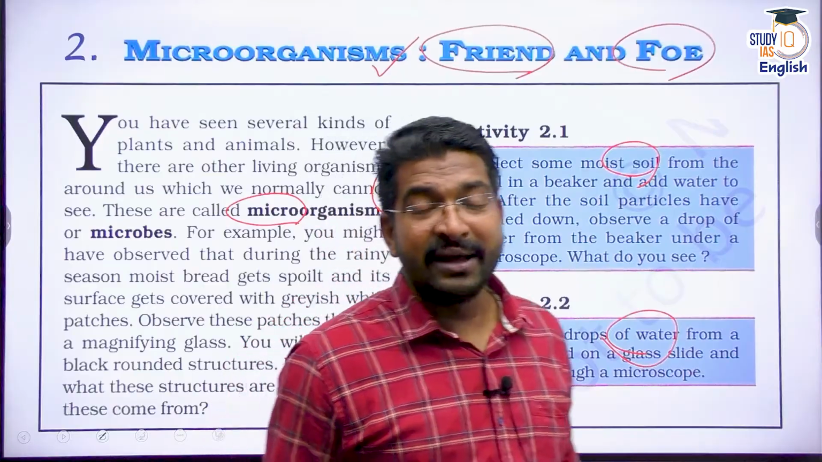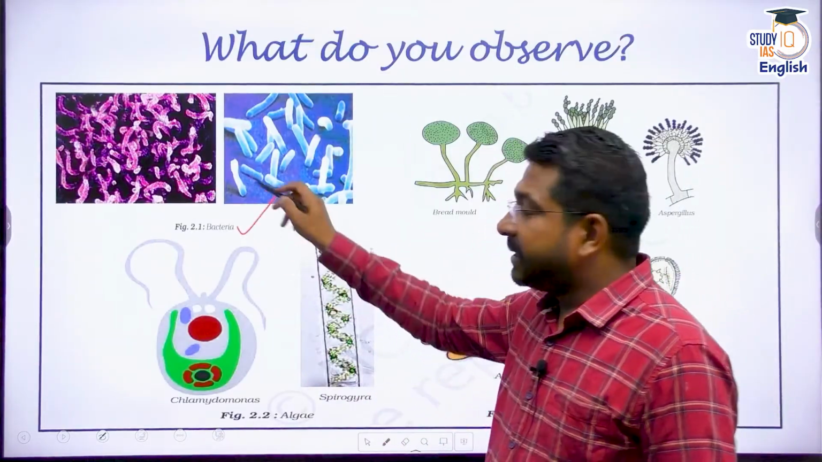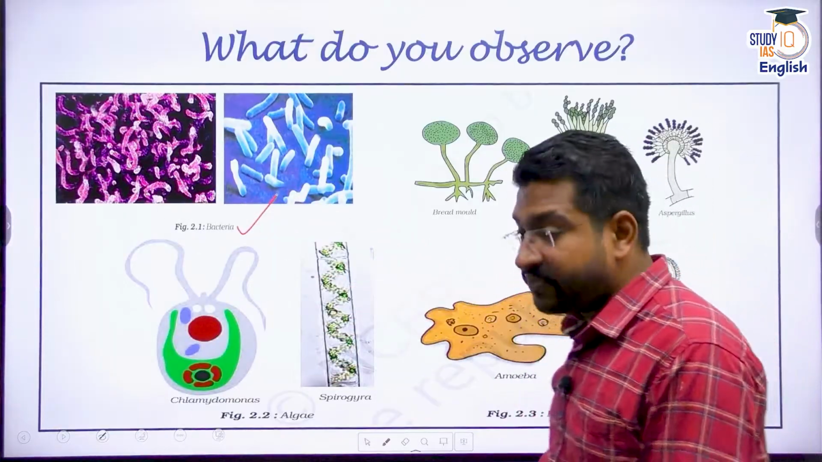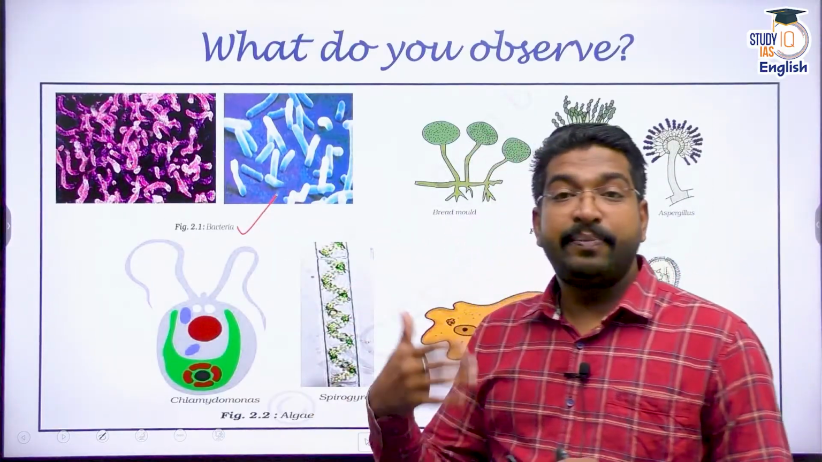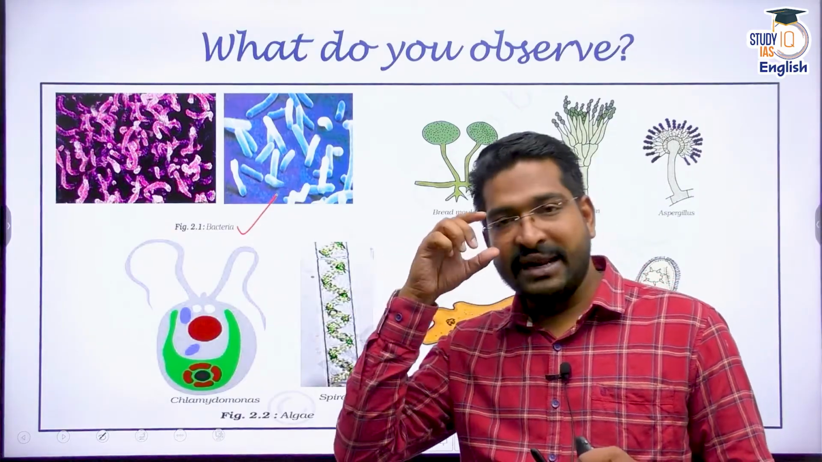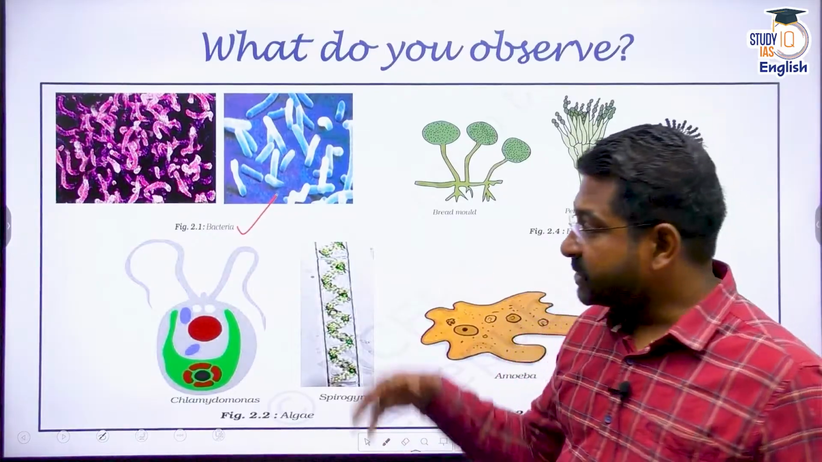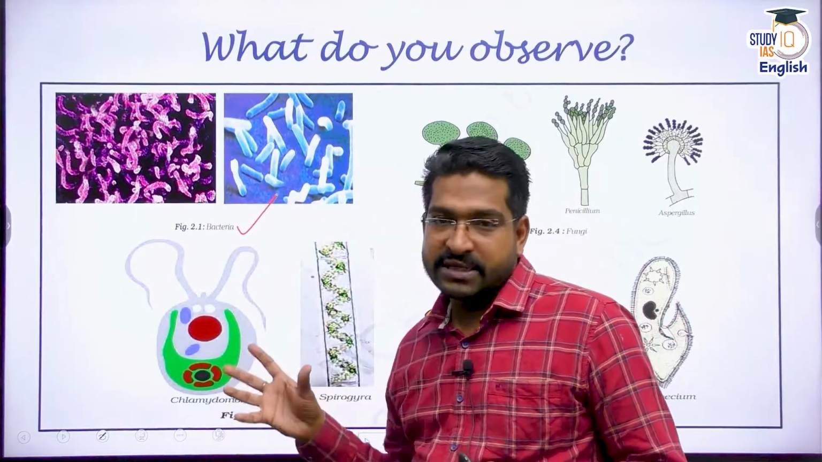You will find these things. What do you find? You will find bacteria. Bacteria can be different shapes, right? In fact, in our subsequent discussion, we will build knowledge of these microorganisms in our NCERT 9th, 10th, and further in 11th. We'll talk in more detail about these microorganisms, different kinds of bacteria, different kinds of other organisms, right?